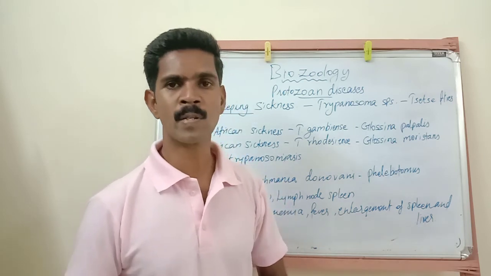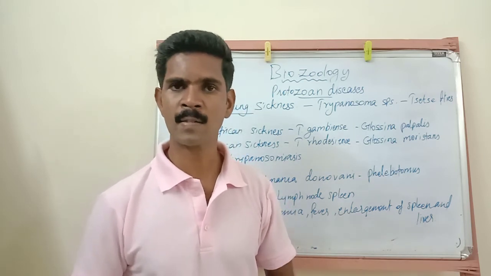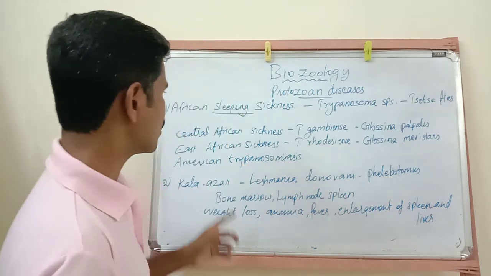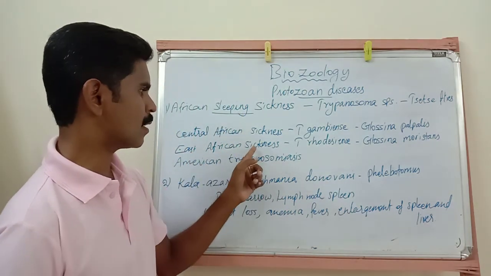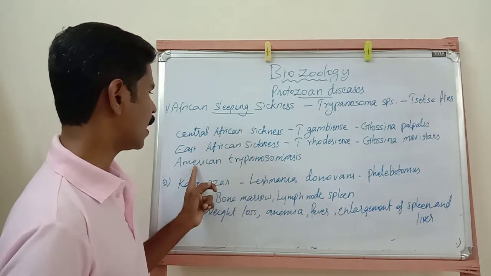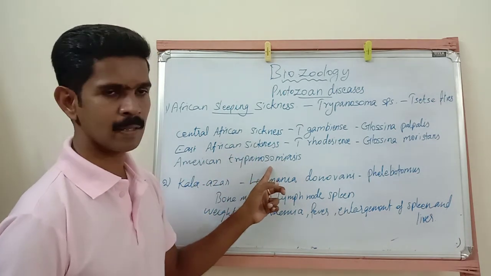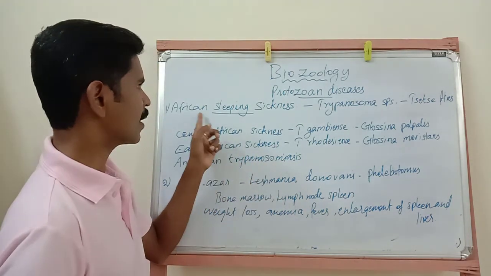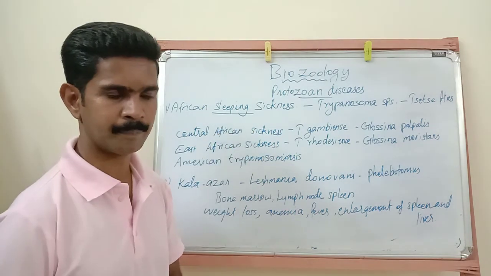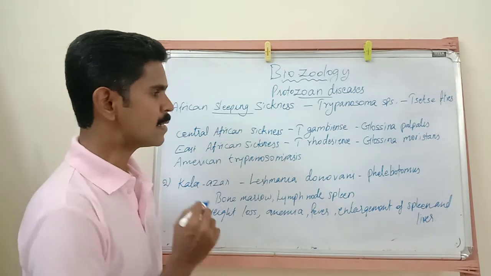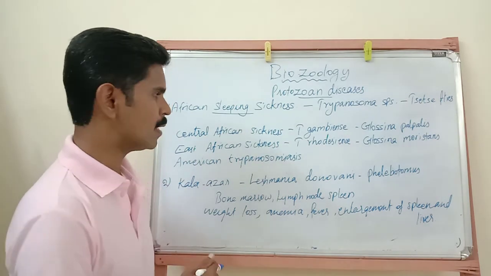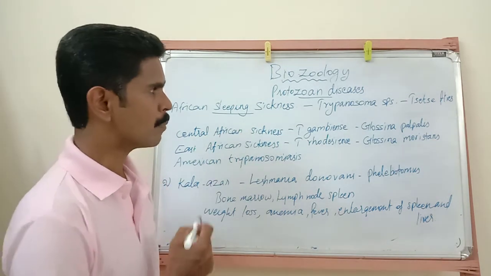Today we are going to study 3 types of African sleeping sickness. The first one is Central African sleeping sickness, the second one is East African sleeping sickness, and the third one is American trypanosomiasis. The first one is Central African sickness. This disease is caused by a Trypanosoma species.